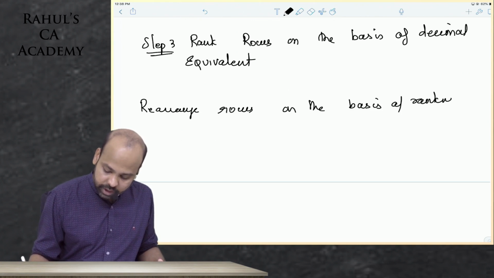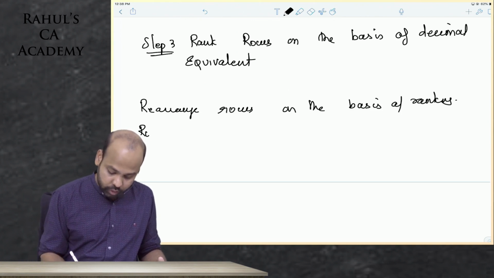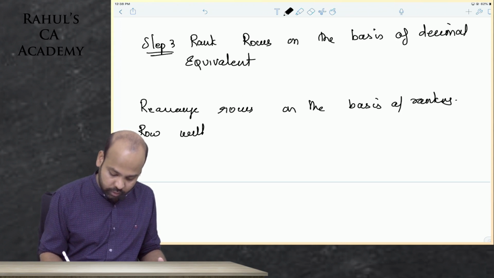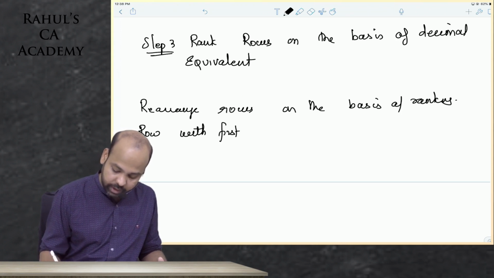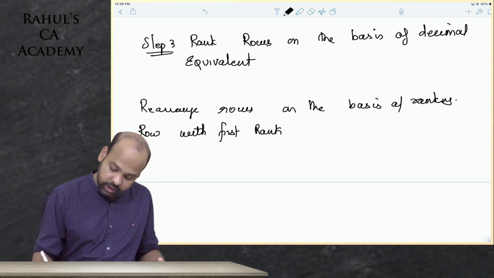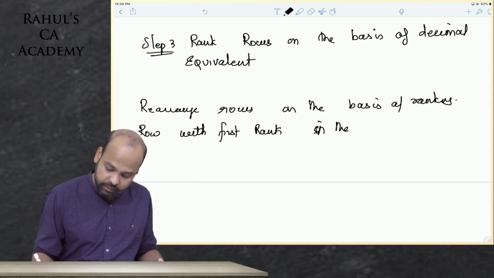The first rank should be first row. Row with first rank in the previous matrix should be